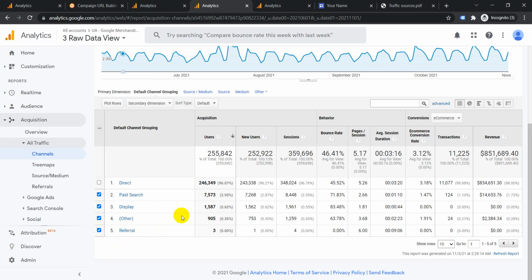Now I want to explain to you about direct traffic. Direct traffic is basically when the visitor goes and adds the URL on the top and hits enter. So it's like direct traffic. When they hit enter, they directly enter the website. There is no source or anything like that, so it falls under direct. I will just show you a live demonstration of that.